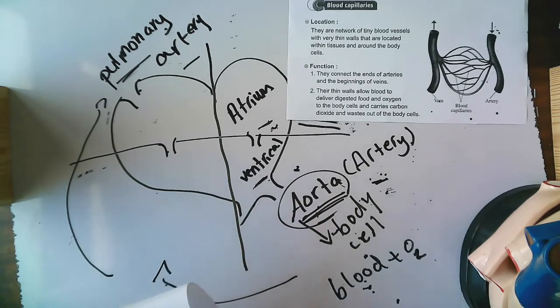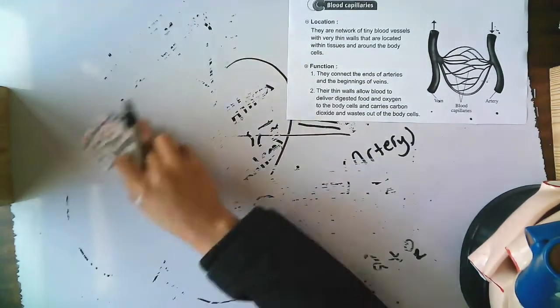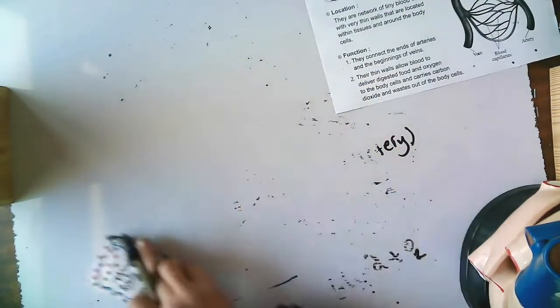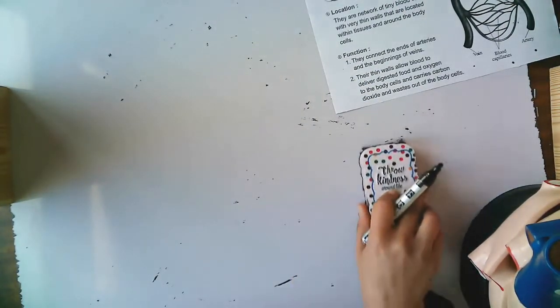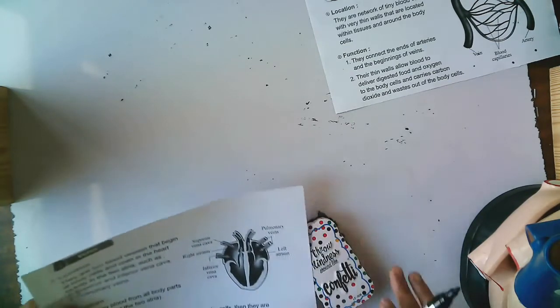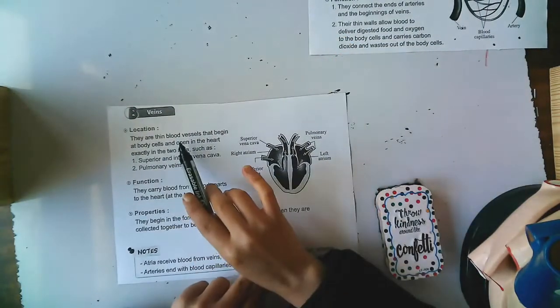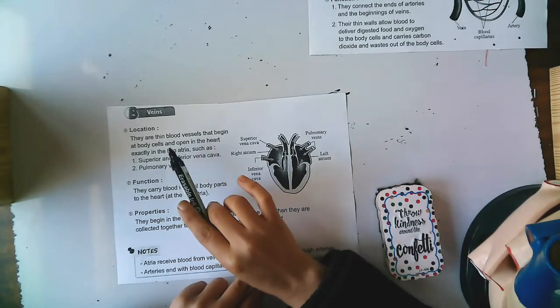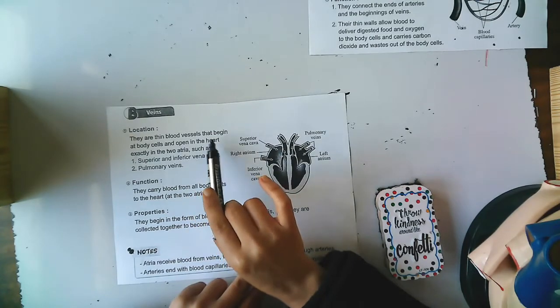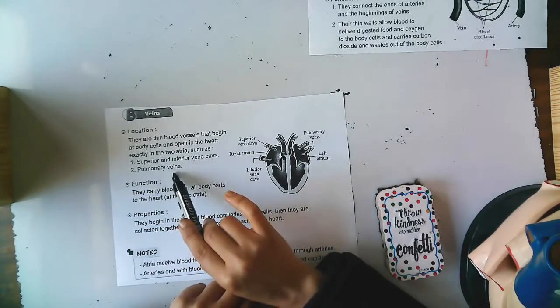We finished the first part of the blood vessels. Now we're going to take the vein. Vein is thin. We say the artery is thick, but the vein is thin. It is a blood vessel that begins at the body cell and opens in the heart, exactly in the two atria, such as vena cava and pulmonary vein.